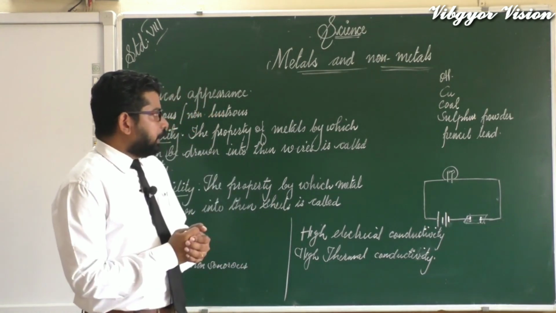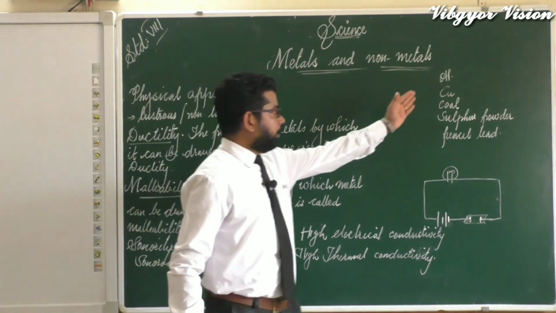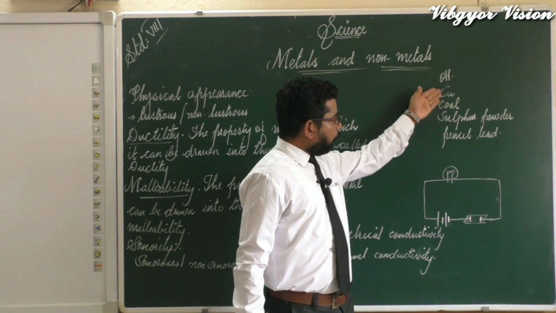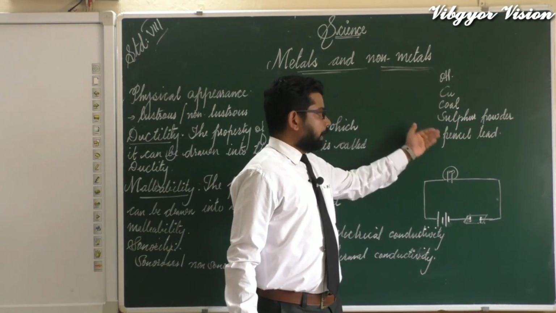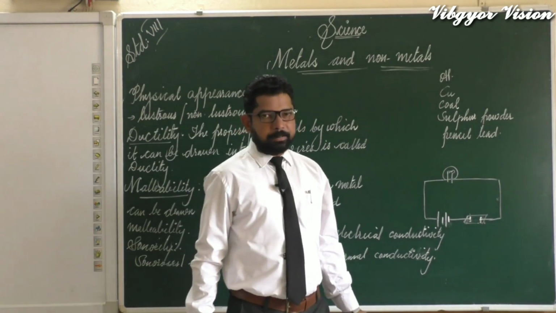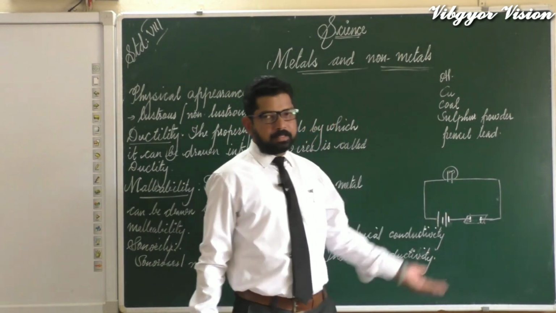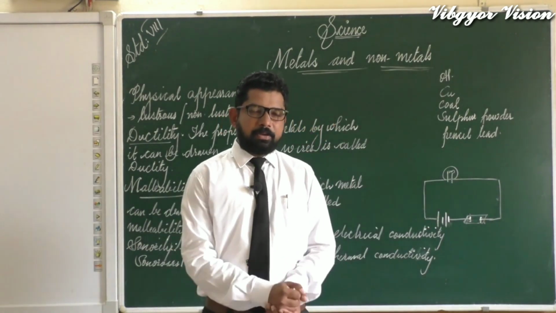To understand it, let's do an activity. We can take one aluminium wire, copper wire, coal, sulfur powder and pencil lead. These are the materials we can take. Some are metals, some are non-metals. And we can take one sandpaper also.